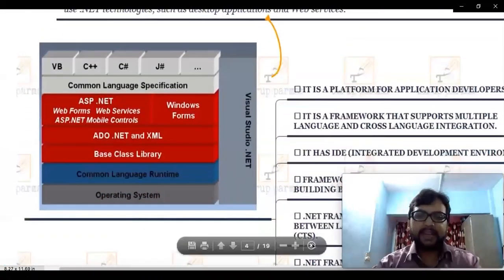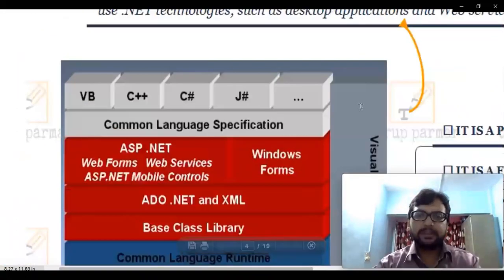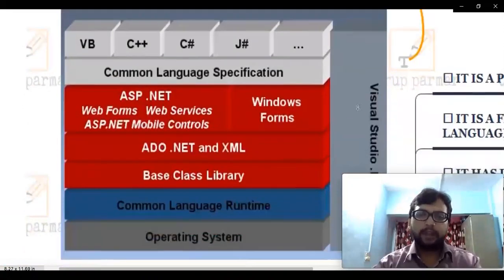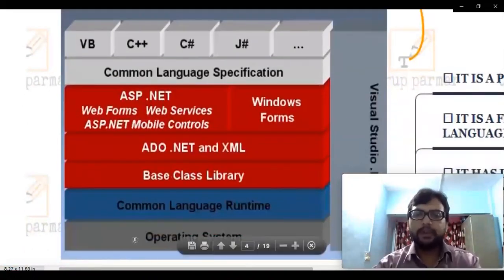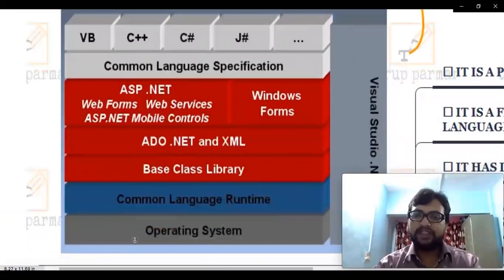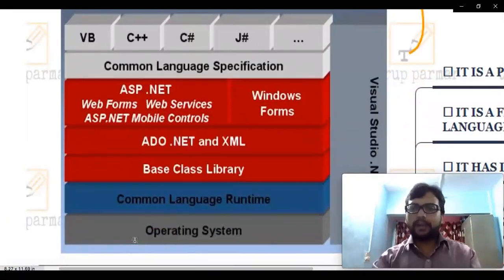Now let's discuss this particular diagram. As you can see, I have provided this particular picture here. So what we have here at bottom, we have the operating system. Obviously the operating system is the most important part which is required to run any application. The base is the operating system through which the user can interact with hardware or interact easily with our computer systems, and they can give some command. In return, the computer will generate output for them with the help of the operating system.